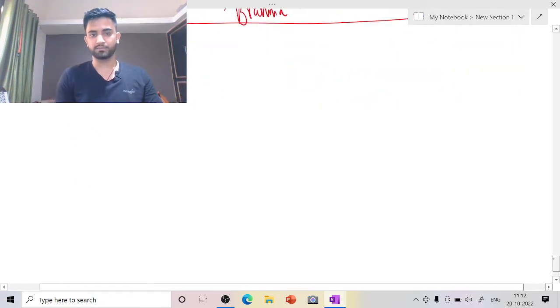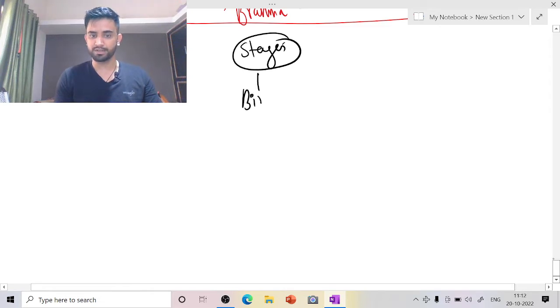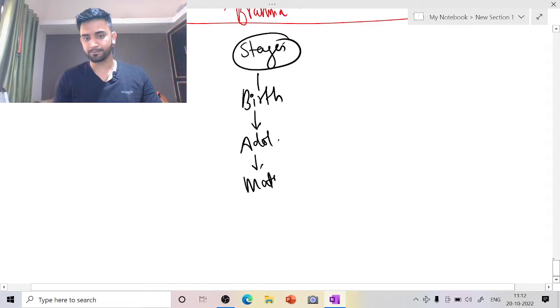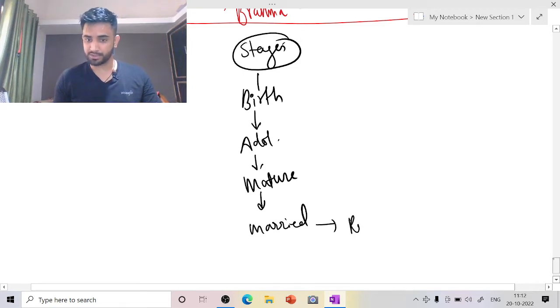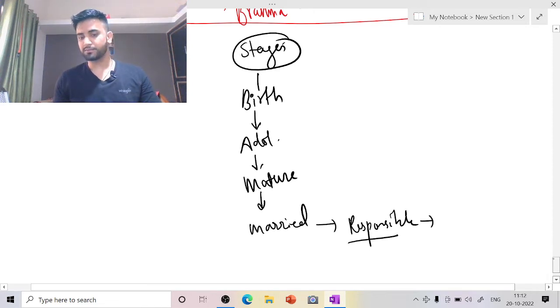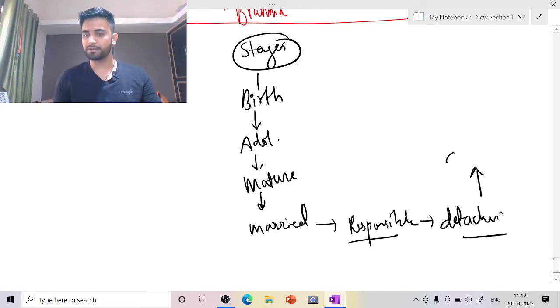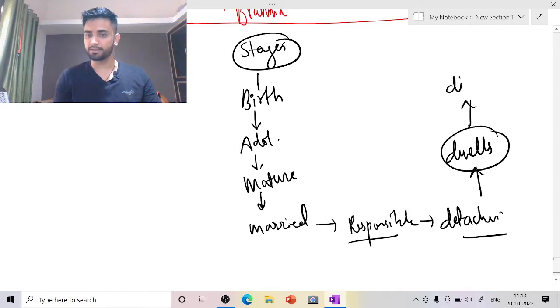For example, it starts with the birth of a child. Child achieves its adolescence, it becomes mature, it gets married, then there are a lot of responsibilities here. Then after that, person detaches himself from the family, he dwells in forest, and then finally dies.